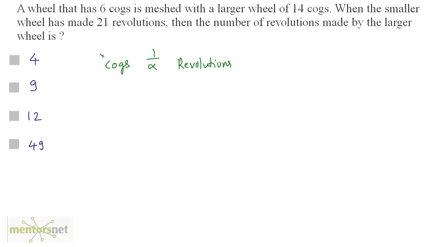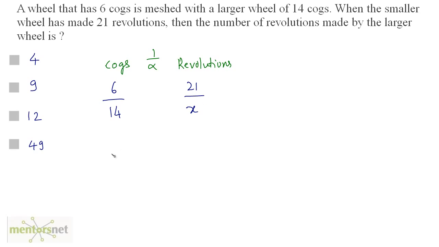Now that we have the relation, let's put in the data. We have a wheel that has 6 cogs, and this smaller wheel makes 21 revolutions. And it is meshed with a larger wheel of 14 cogs. So the number of cogs is 14. What is the number of revolutions? Let it be x.